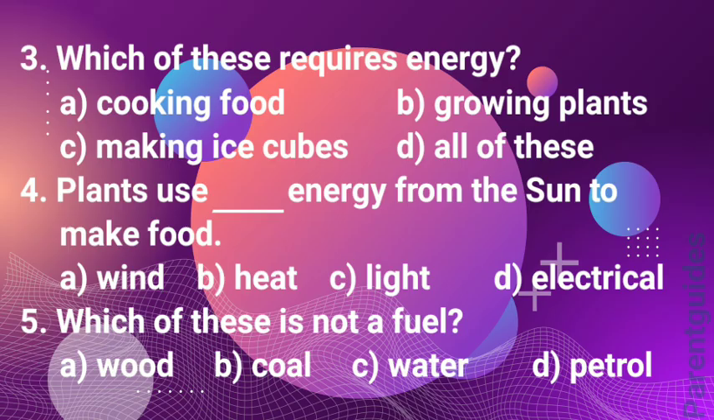3. Which of these requires energy? A. Cooking food, B. Growing plants, C. Making ice cubes, D. All of these. Answer is D. All of these. 4. Plants use dash energy from the sun to make food. A. Wind, B. Heat, C. Light, D. Electrical. Answer is C. Light. 5. Which of these is not a fuel? A. Wood, B. Coal, C. Water, D. Petrol. Answer is C. Water.